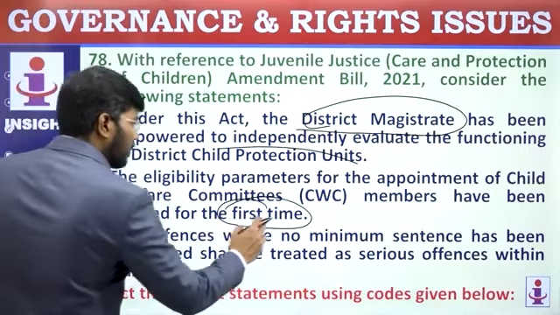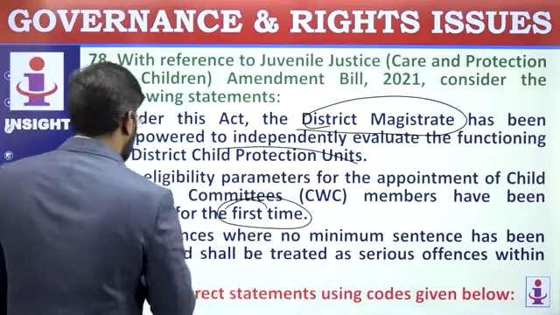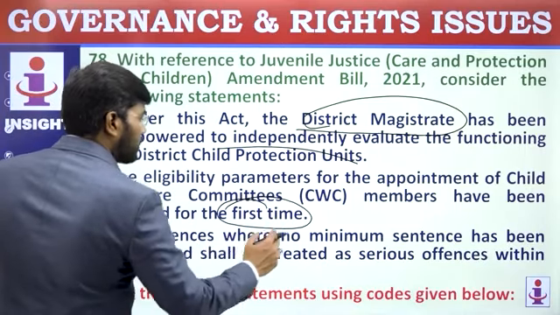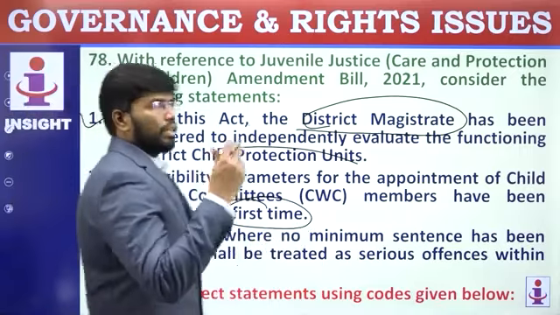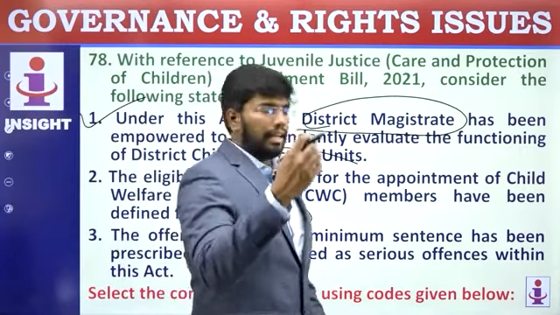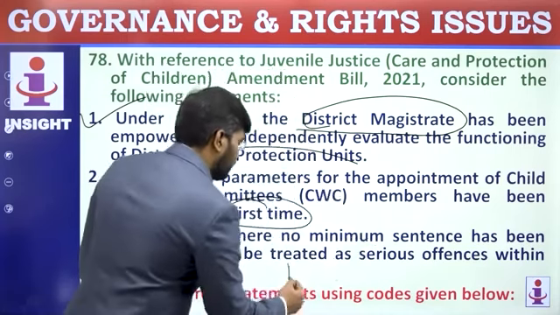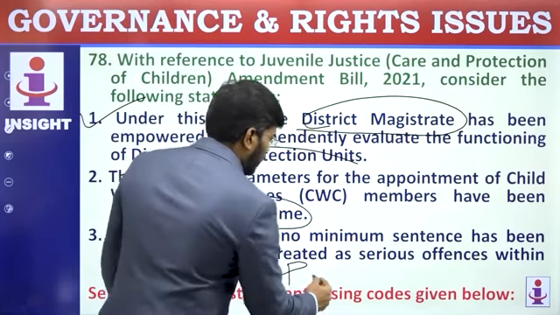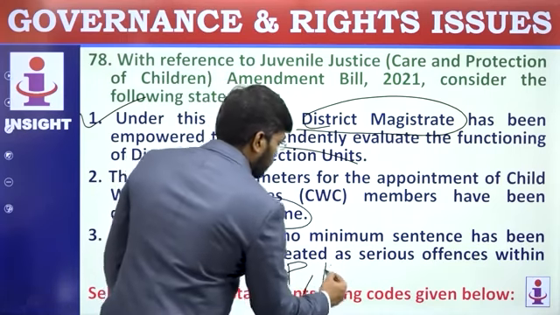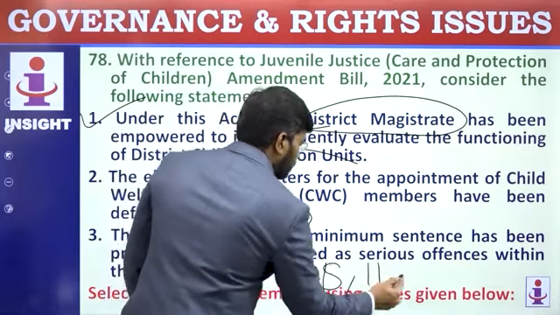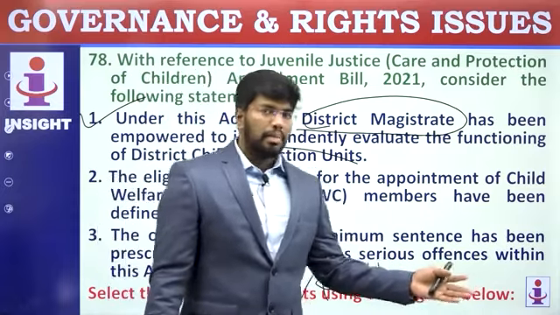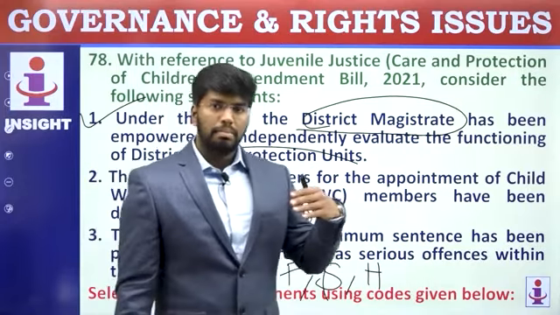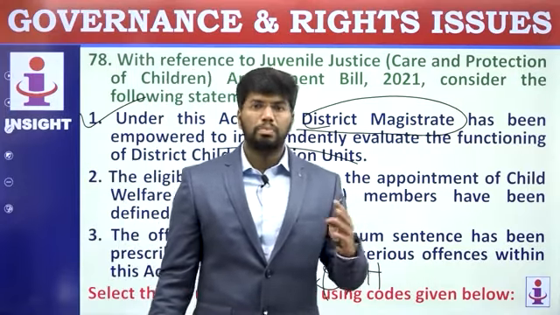The offences where no minimum sentence has been prescribed shall be treated as serious offences within this Act. See, there were 3 aspects: petty crimes, serious crimes and heinous crimes. More than 7 years, they try to make it under heinous, but for less than 7 years, nothing has been given.